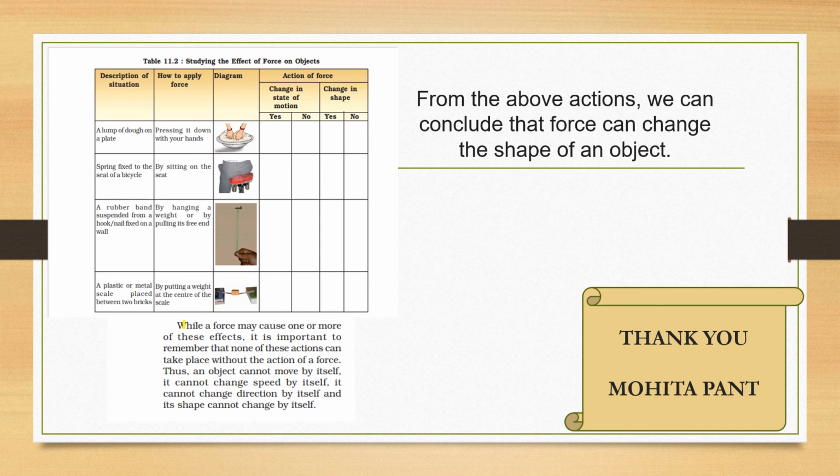If we do not apply a force, the object will not change. There is no change in direction, no change in any situation. To make any change in the speed, in the direction, or in its shape, we have to apply a force.